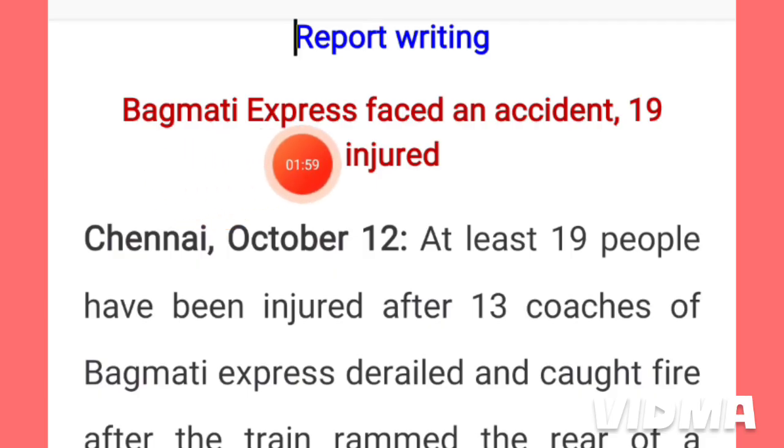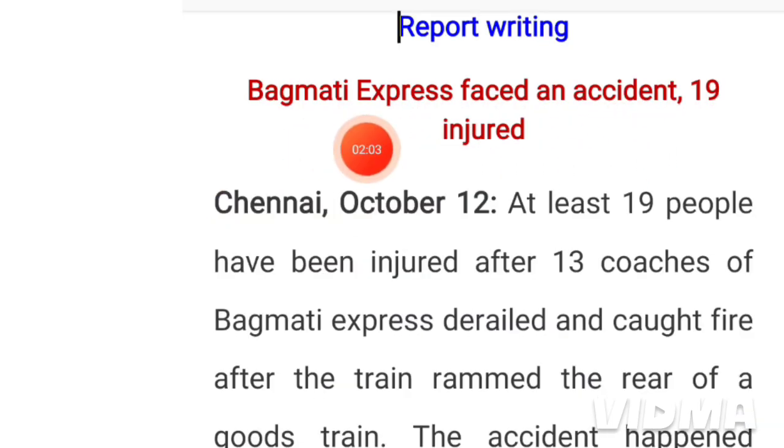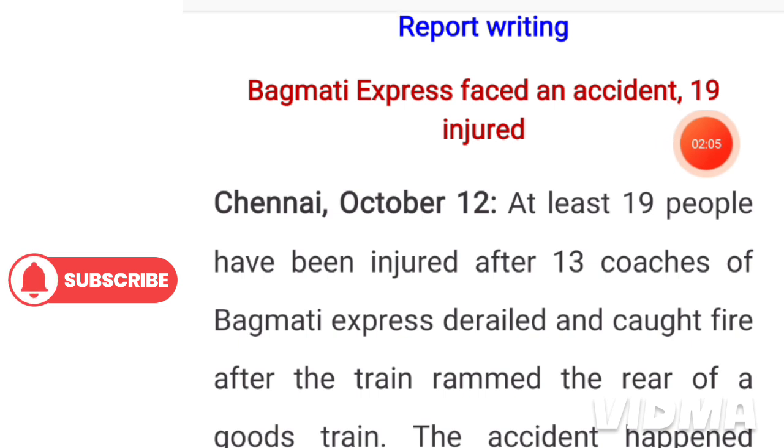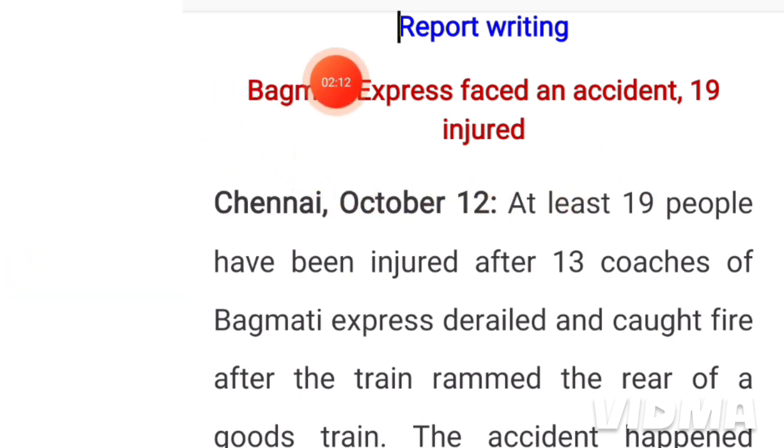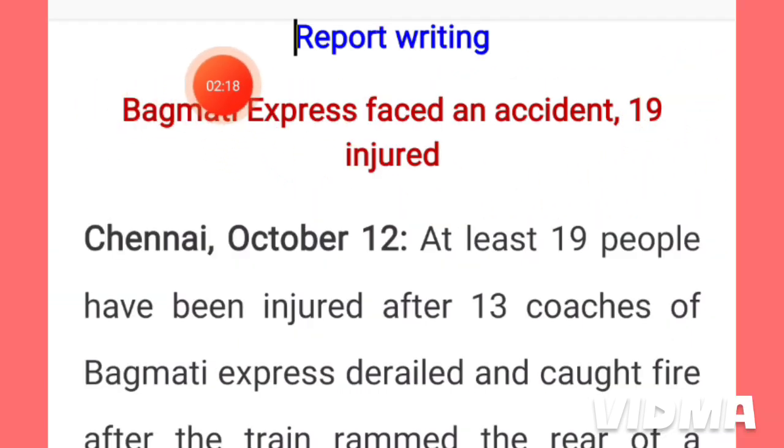Here you have to give the heading: Bagmati Express faced an accident, 19 injured. This type of heading is given in the beginning of a report. Just give a title in short. This is the place and date. We have to give the date on which we are writing the report, and the report is written on the day next to the day on which the accident happens.